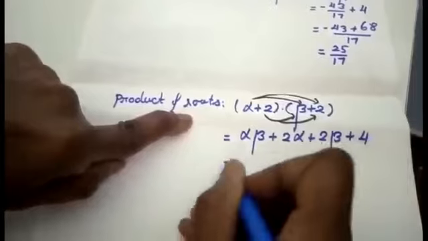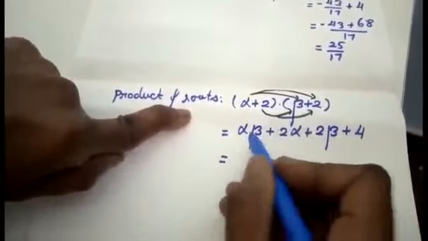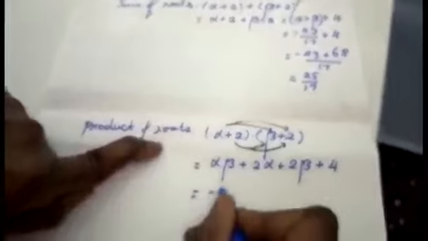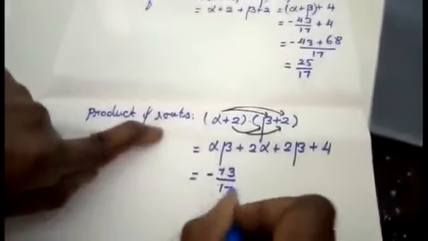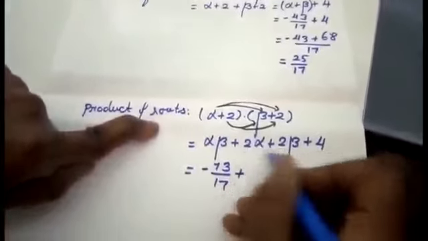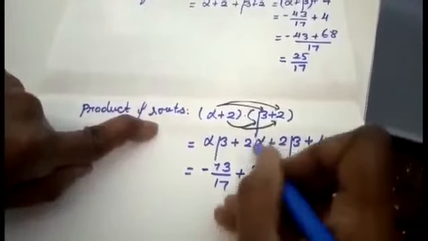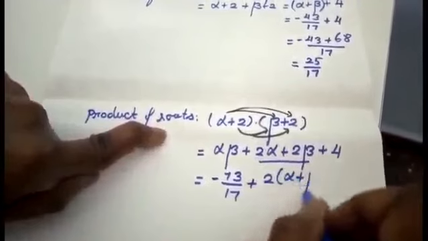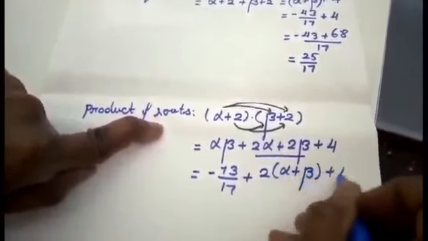So what is the value I am going to get here? Alpha into beta, I know the answer: minus 73 by 17, students. For alpha into beta, I am going to write the value directly here, that is minus 73 by 17 plus, let me take 2 outside. If I take 2 common outside, it is alpha plus beta plus 4.